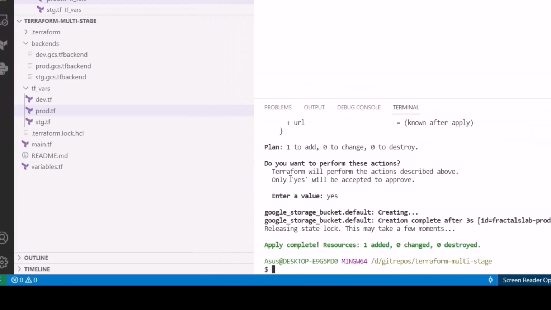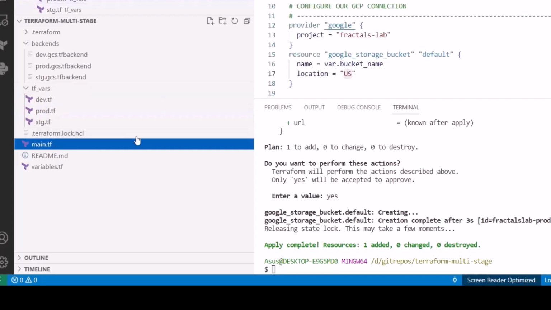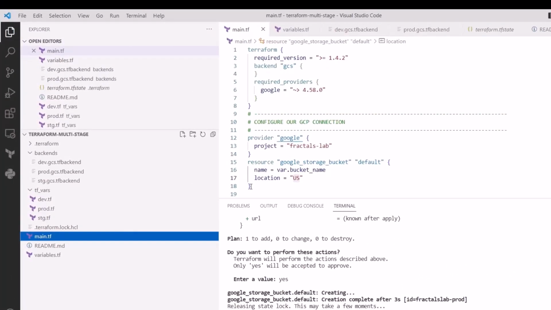The coolest part is that here we can use as many backends as we want, not only three, right? Besides that, in the tfvars folder, we can add as many files as we want that represent different kinds of environments. And there is a single main file that is responsible for running all the infrastructure based on the different staging environments.